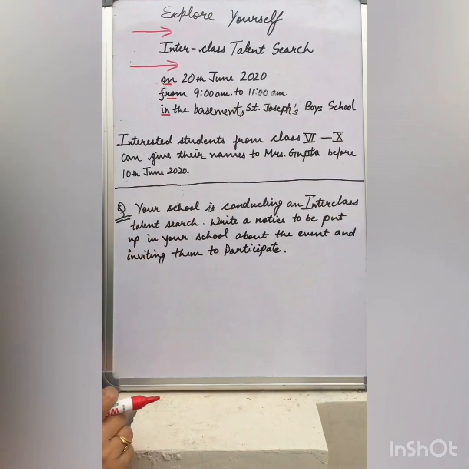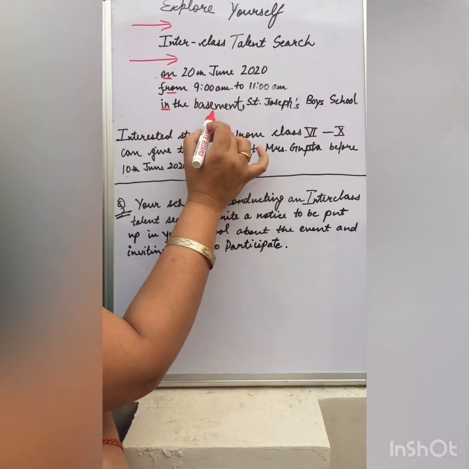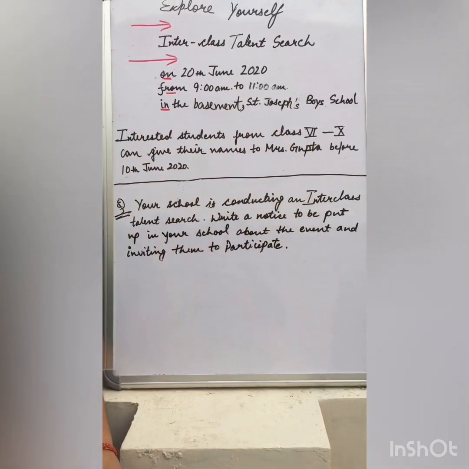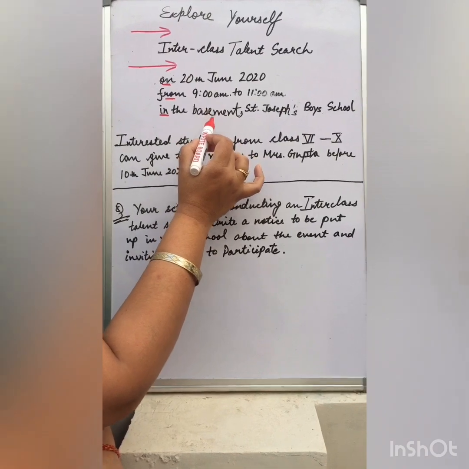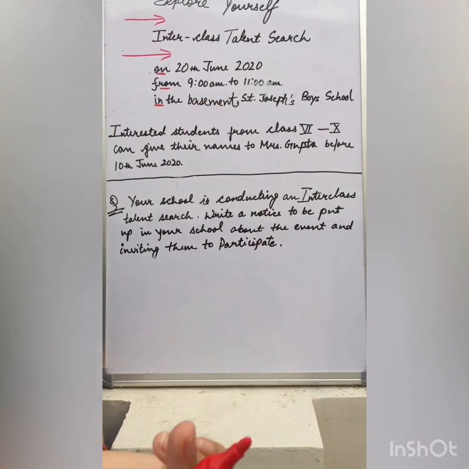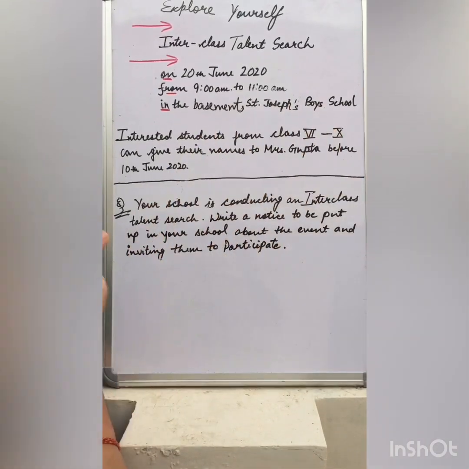Next step, in the basement, St. Joseph's Boys School. Now, when you write the venue, you have to write two things. It is compulsory. In the basement or the auditorium, or even if it's a sports event, you can write in the school playground, comma, St. Joseph's Boys School.